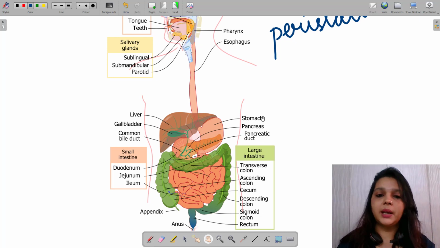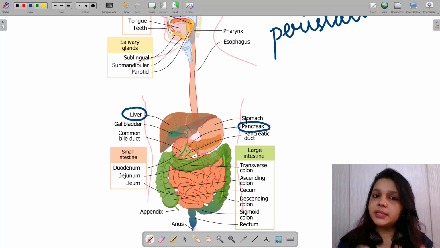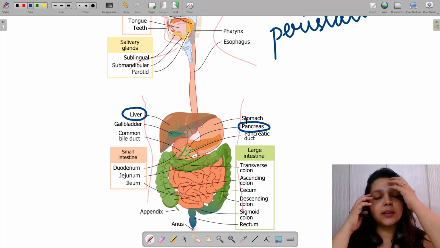So after the esophagus, we move on to the stomach. Now the stomach is quite an organized structure by itself. It has a lot of secretions of its own, plus it is receiving secretions from the liver and the pancreas. So the stomach is secreting, releasing all its enzymes and a lot of things, we'll see.